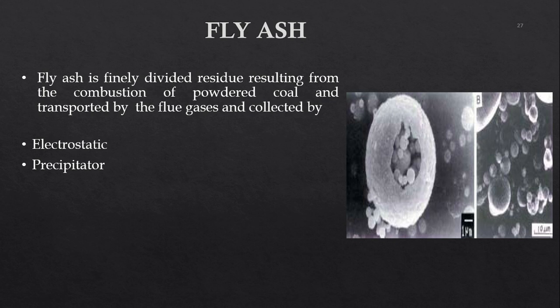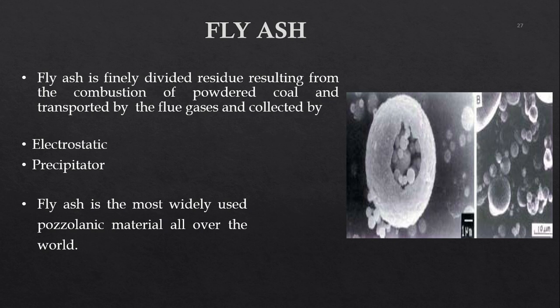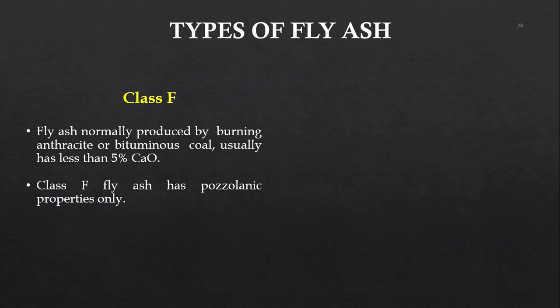Those ash-like particles keep flying inside the electrostatic precipitator, so they are captured, and that's our fly ash. When you burn coal for manufacturing electricity, we generally get fly ash as the byproduct. This is one of the most widely used pozzolanic materials all over the world.